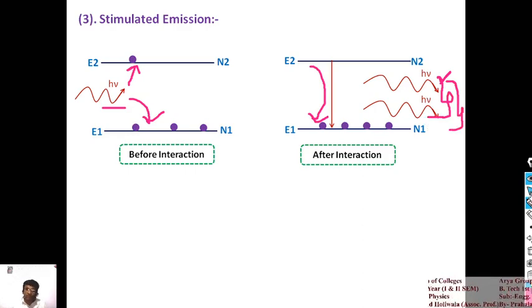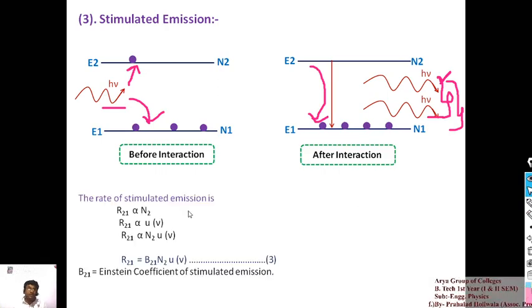Okay, so the rate of the stimulated emission depends on some parameters. The first parameter is N2, the population of the higher energy level. R21 is the rate of the stimulated emission, so R21 is proportional to N2, and it also depends upon the energy density of the incoming photons.